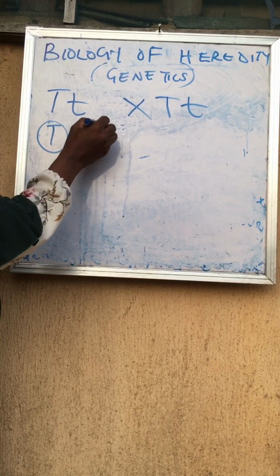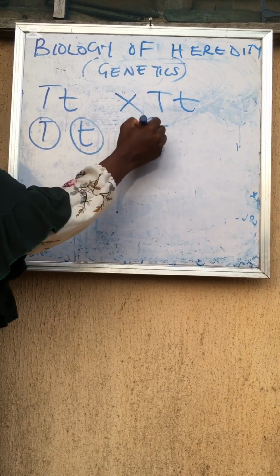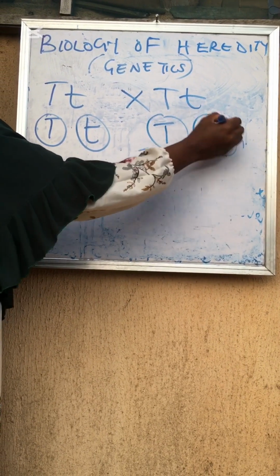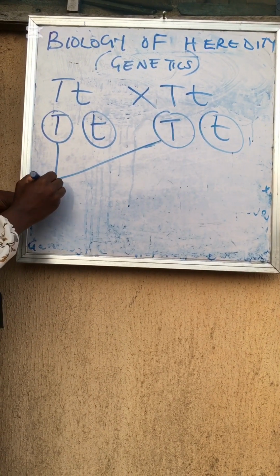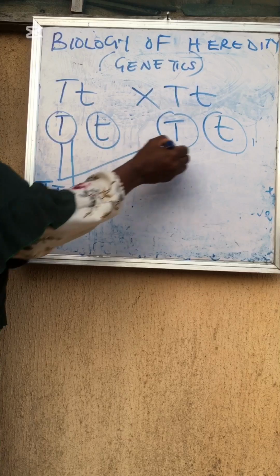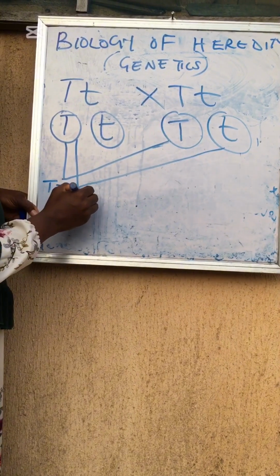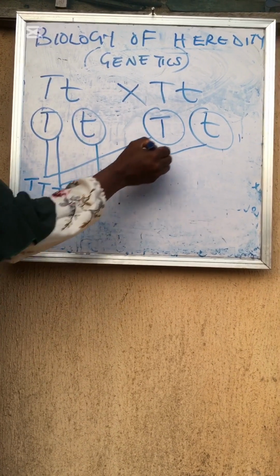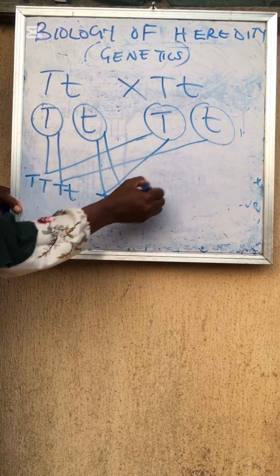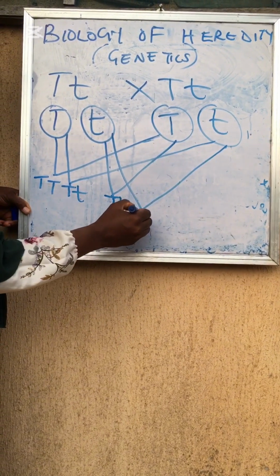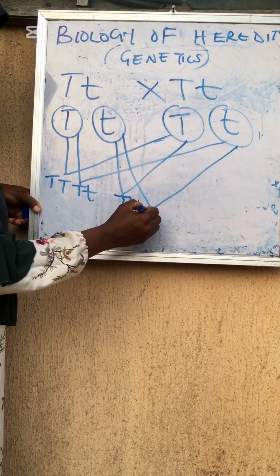You remember all the offsprings are heterozygous tall. So we have picked it. Heterozygous tall, capital T small t, crossing with the capital T small t. So we are now having the crossing right now. You can see I'm taking the capital T to the other capital T, then the capital T to the small t, then the small t to the capital T, then the small t to the small t.